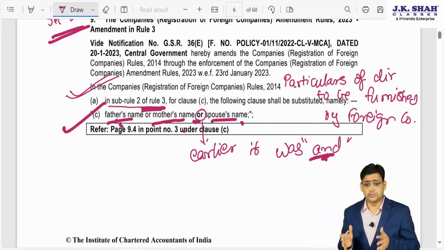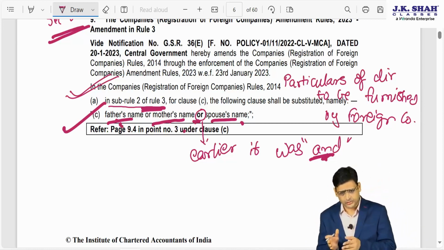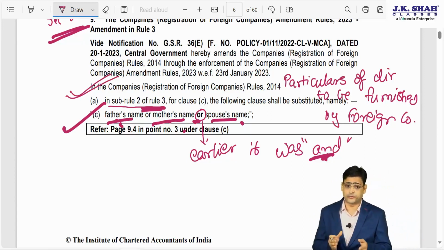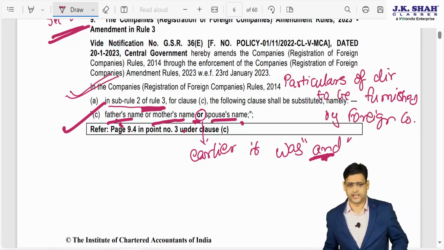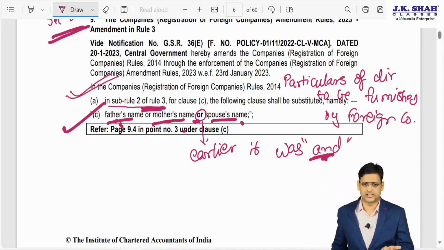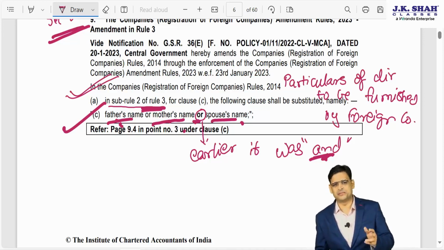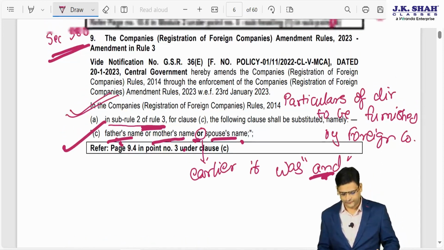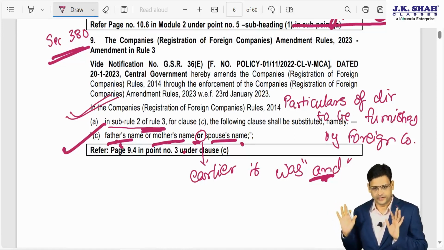So what is the new reading? When you provide the information of the foreign company to the New Delhi ROC, you have to give details of the director along with other details. What you have to give: father's name of the director, and mother's name or spouse name of the director. So either you give the mother's name or you give the spouse name. So again, this amendment is not very important from the exam point of view, but I have just covered it so that you will have the confidence that this amendment also I have covered.